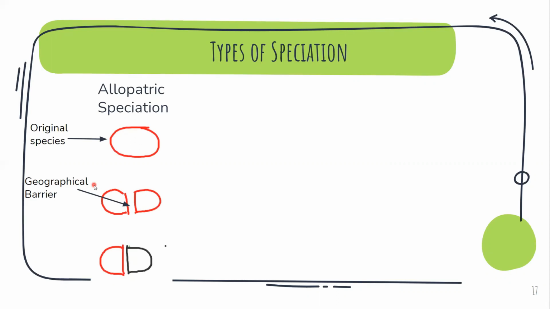Maybe there was a river that was formed that separated these two, or maybe some disaster caused the separation. Some kind of geographical barrier like a river, a mountain, etc. had been formed, because of which these two species got separated and were isolated. So these two have given rise to two new types of species. This is called allopatric speciation.